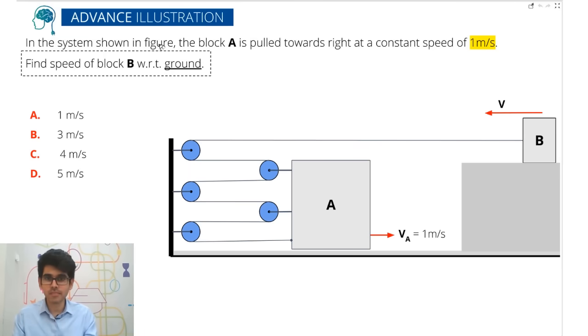Please take a picture here. So there are many pulleys, and this big block is moving with a velocity of 1 meter per second, and you have to find what is the velocity of this block B moving here. So now this is fixed, okay? So this is not moving, this is fixed, and when I move block A, what will be the velocity of block B with respect to ground, obviously. So find that. The options are 1, 3, 4 and 5. Okay, you can continue to do that.